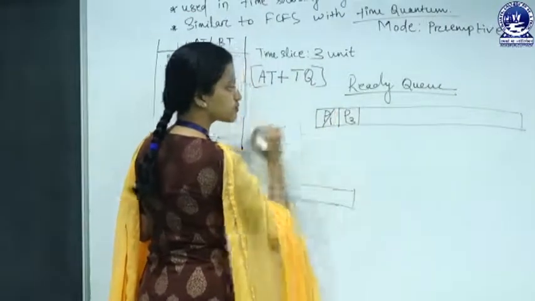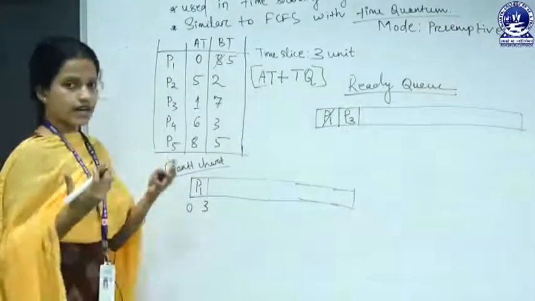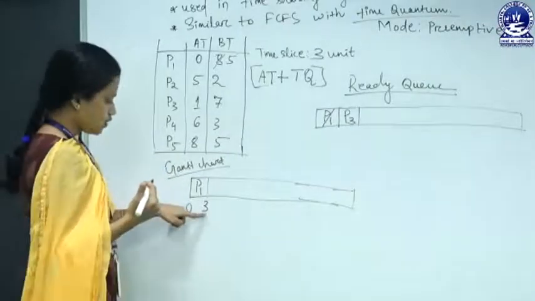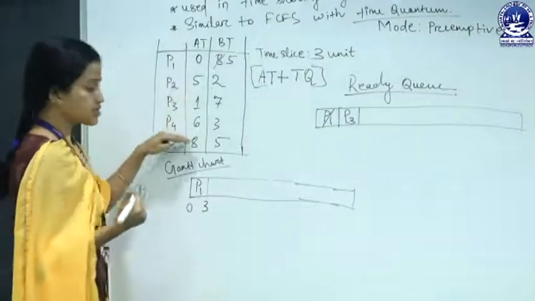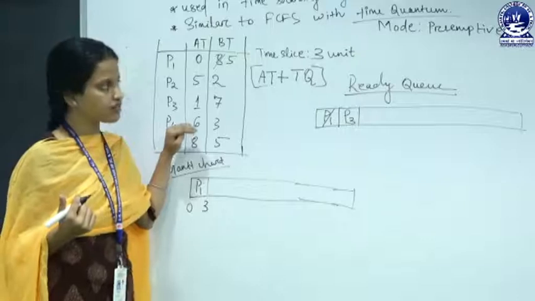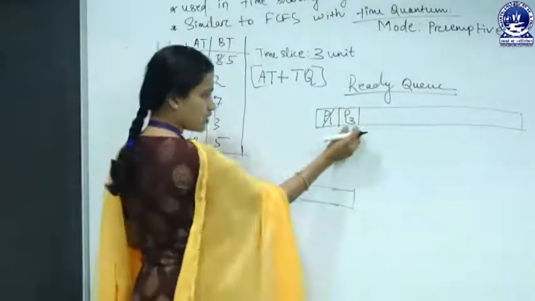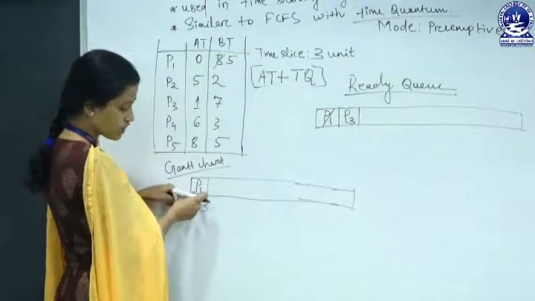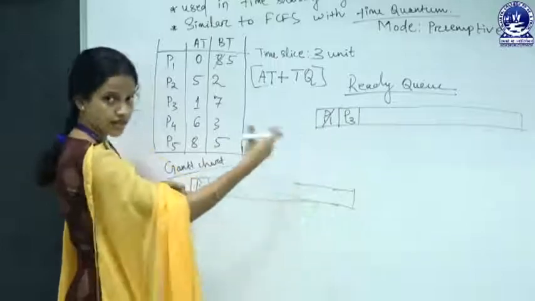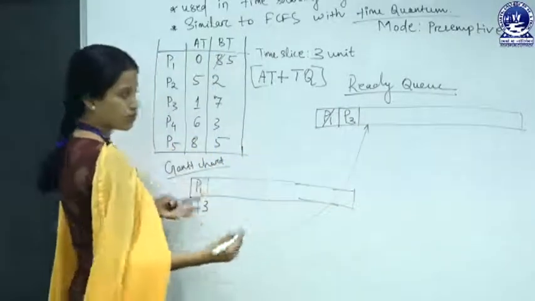After that, we check whether any process arrived during this 3 millisecond execution. No. So after allocating P3, we can switch P1 to the ready queue again.